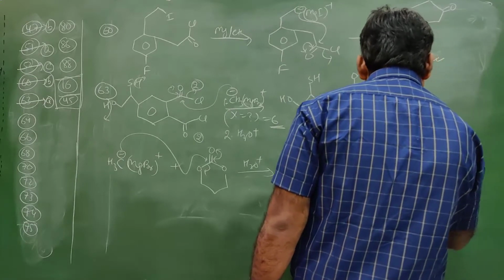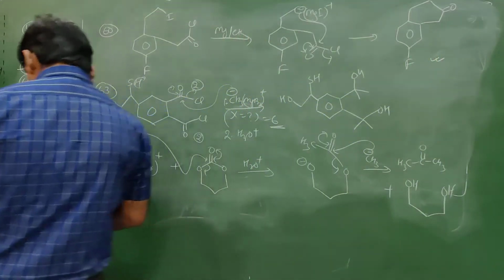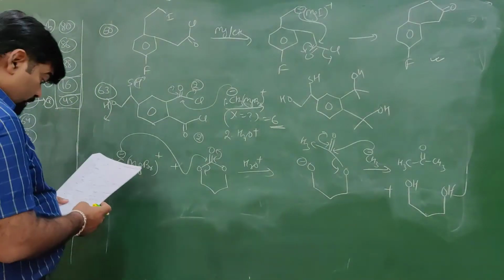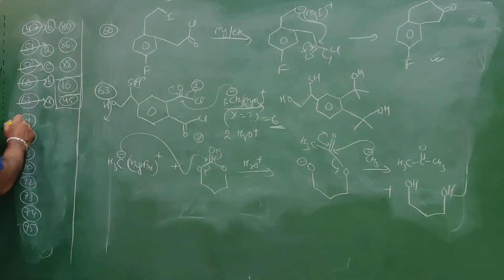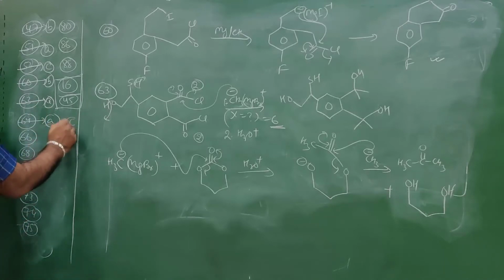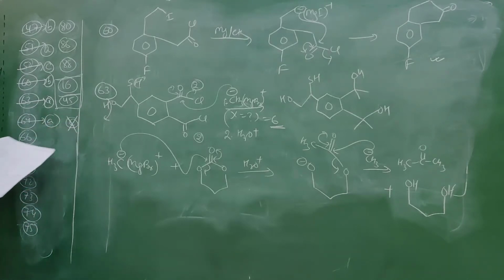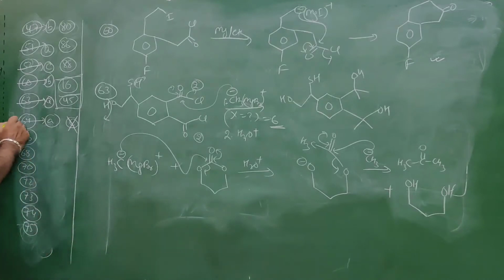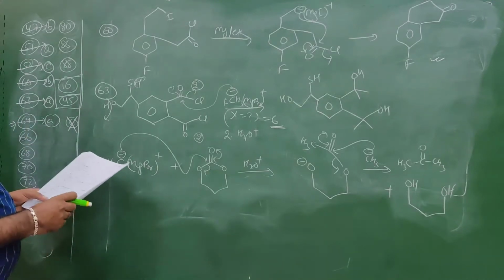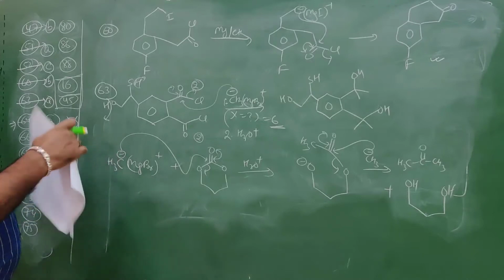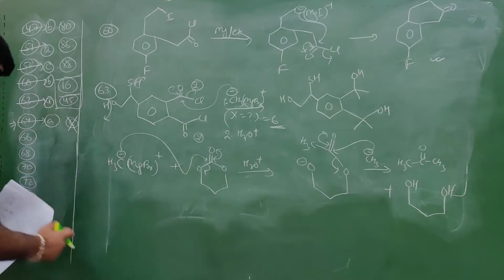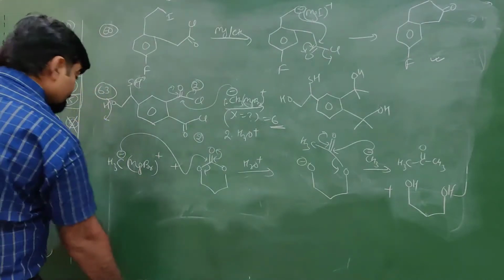See the option: acetone. The first option is the correct answer. However, the answer is given as C. C is not correct. So there is a key correction in question number 64. Then we will go for 66.